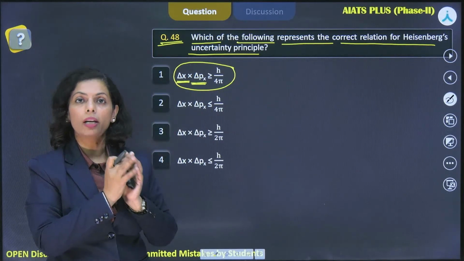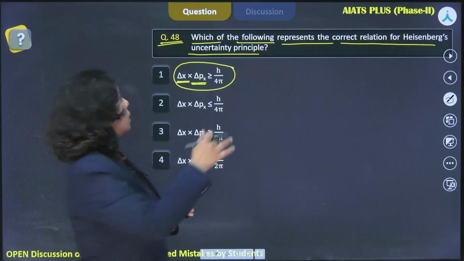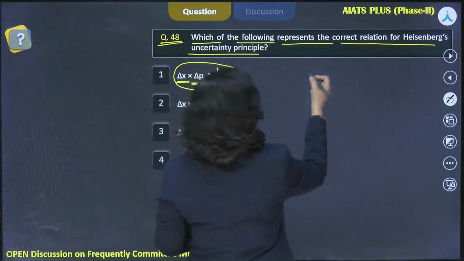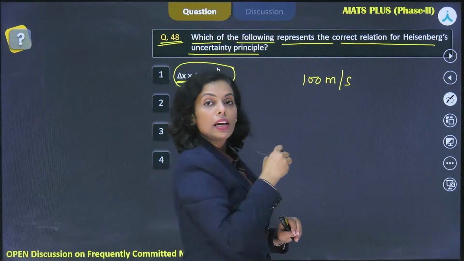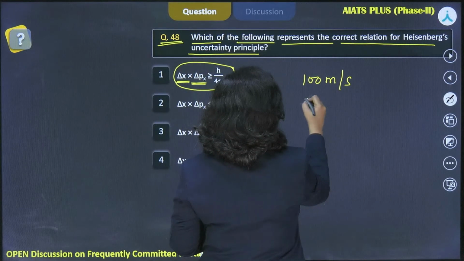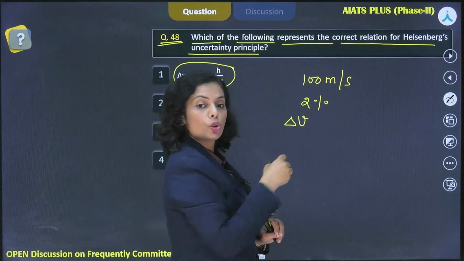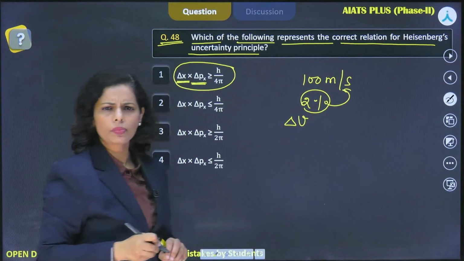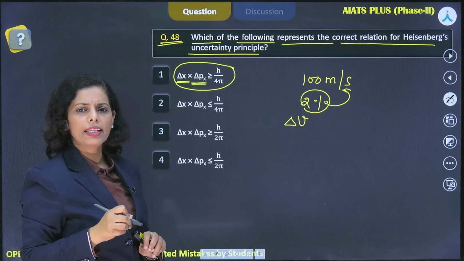They can provide you the velocity, say 100 meter per second, and the uncertainty is given as 2%. Then what would be delta v? 2% of this, right? Uncertainty is more in the product of delta x and delta p.